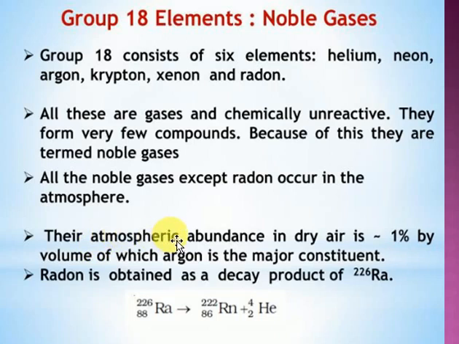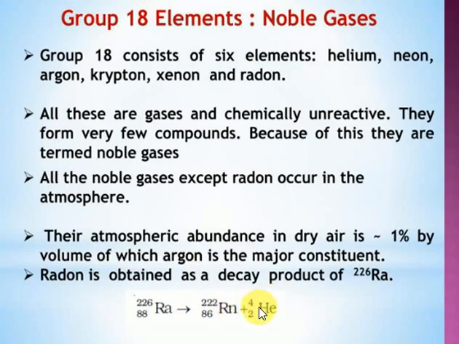You may ask one question: sir, how is it possible? Look here, radon is a radioactive element. Radium is also a radioactive element. Radium undergoes decomposition and produces radon plus helium. So when radioactive elements undergo decomposition, they produce helium gas, and helium is a noble gas. But remember, students, radium is a second group element. Like that, pitchblende and monazite ores generally contain helium and neon gases.